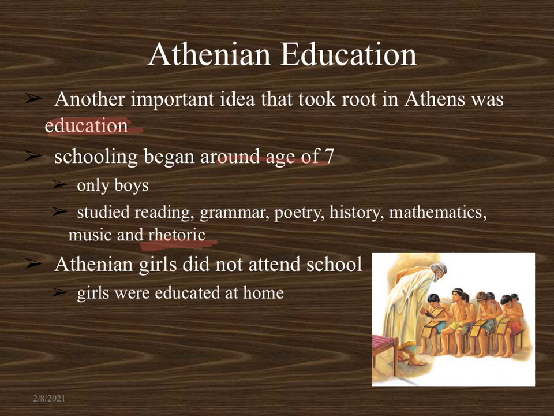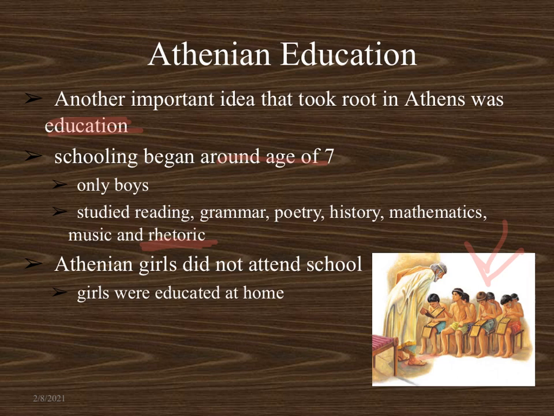The boys would go to a school. They would learn from a teacher, much like you see boys in this class here. There would be a teacher that would teach each one of these subjects. They would have a teacher that focused on reading, a teacher that focused on grammar, much like how you have a teacher for each subject. And the Athenian girls did not attend school. They were educated by mom and dad at home.